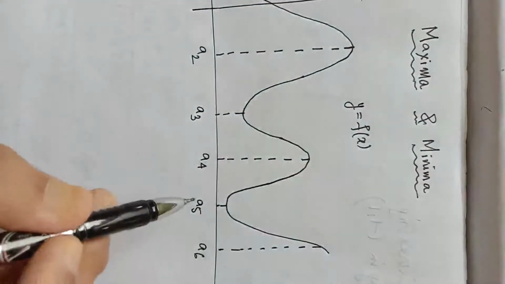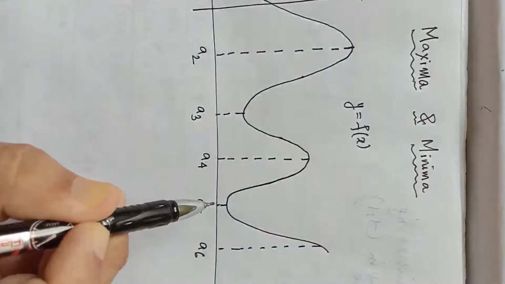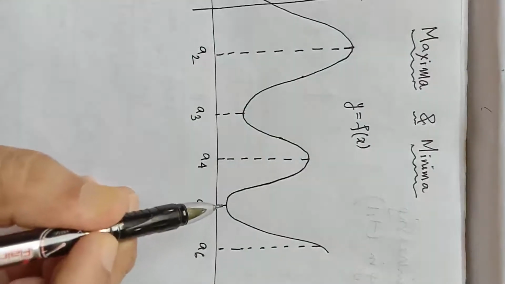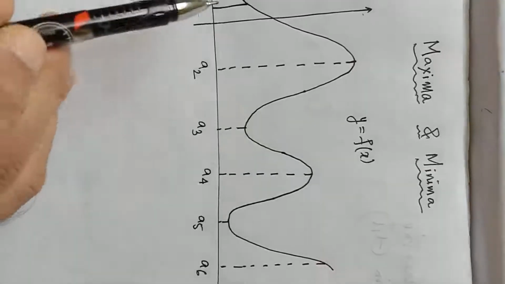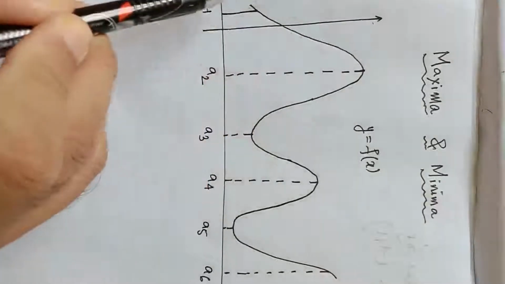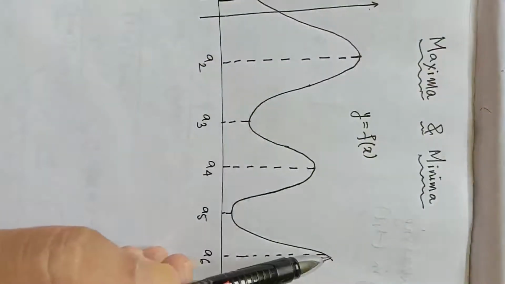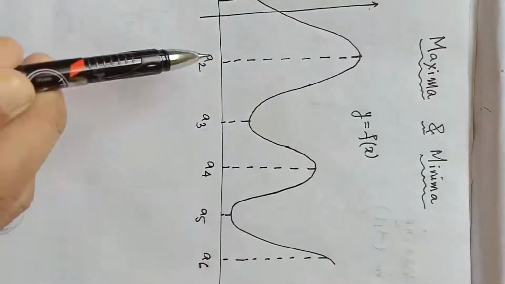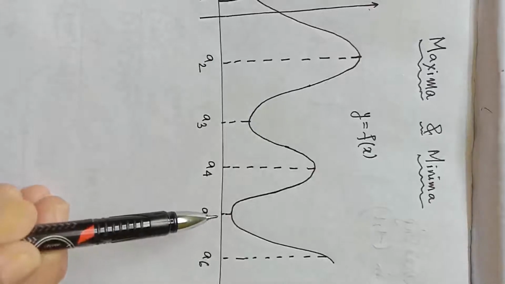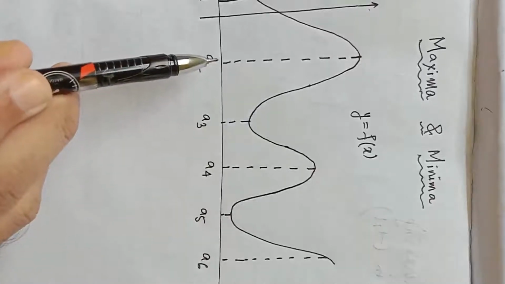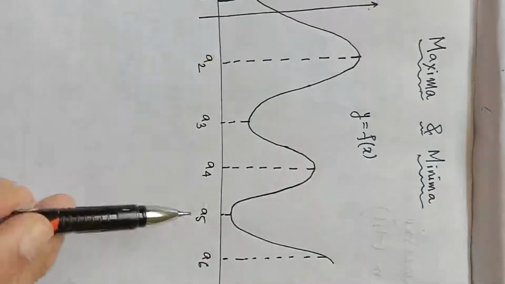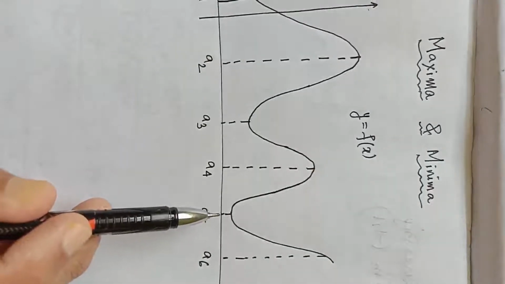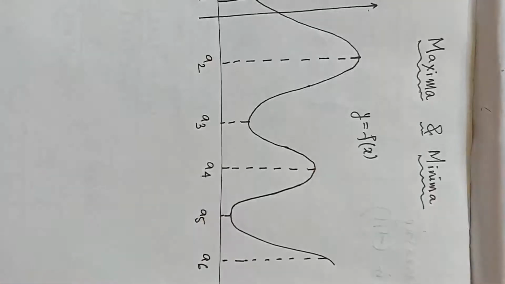Again we say the function has a minimum value at x equal to a5 and the minimum value is f of a5, that is this length. So if we consider the whole graph of the function from this point to this point, the function has a maximum value at a2 and minimum value at a5. This is called the greatest value of the function or absolute maximum value of the function. This is called the least value of the function or absolute minimum value of the function.